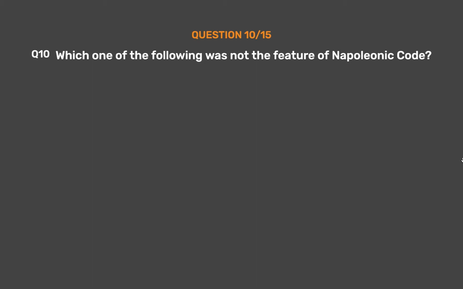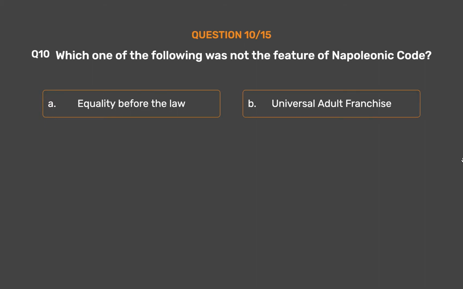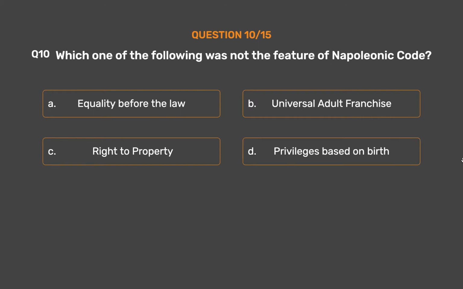Question number 10. Which one of the following was not the feature of Napoleonic Code? Option A. Equality before the law. Option B. Universal adult franchise. Option C. Right to property. Option D. Privileges based on birth.